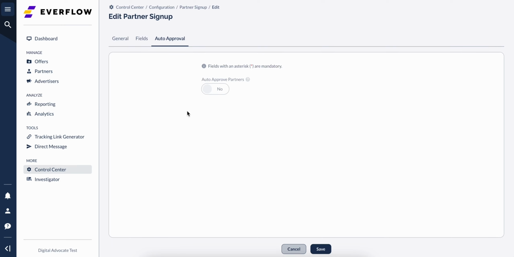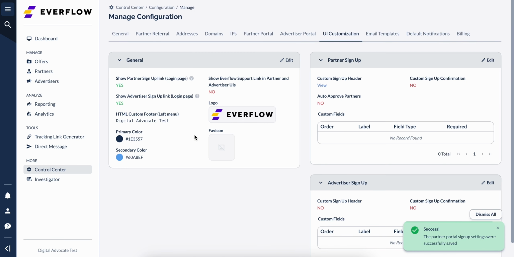Once all configuration is done, click Save to apply the changes. You can now locate your partner sign-up links, customize the sign-up page, and manage partner applications.